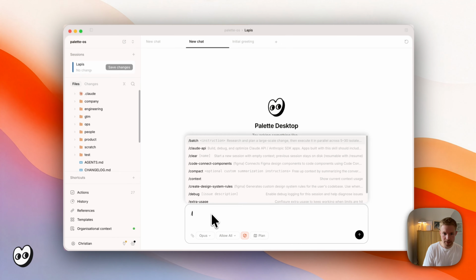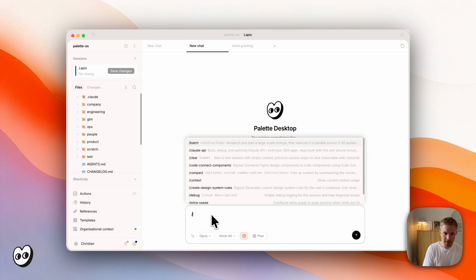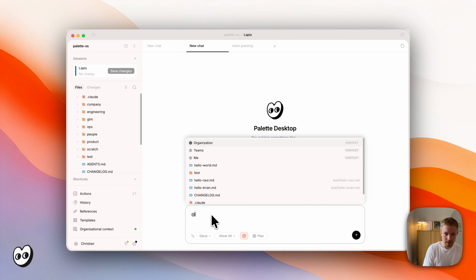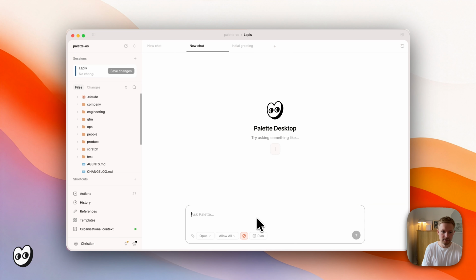I can use the slash like this, where I have access to all my different workflows and skills. I can do the add, where I can actually reference things like the files in the folder, or in this case, the Palette organizational context if I need that. It could also be referenced folders outside of this folder if you're doing collaboration. So there's tons of power in the chat module here. That's all for chat.